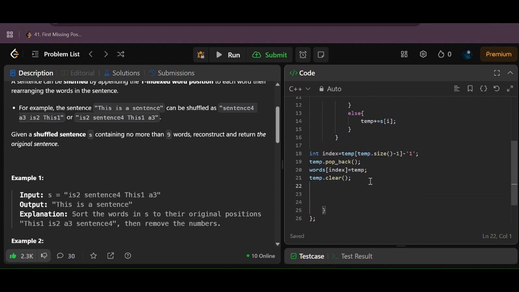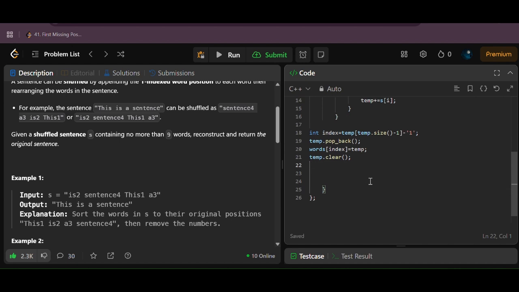After that, store the words in the answer string. So for int i equals 0, i less than 9, i plus plus.